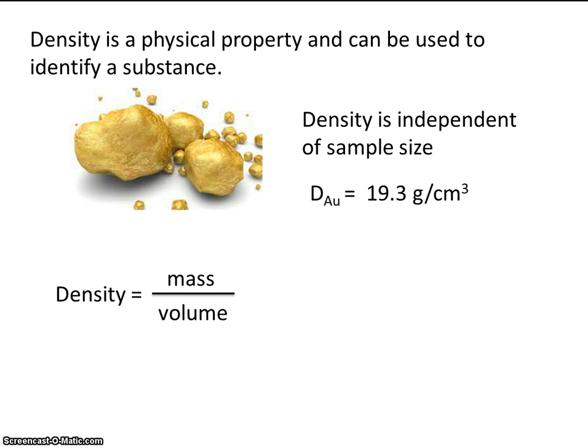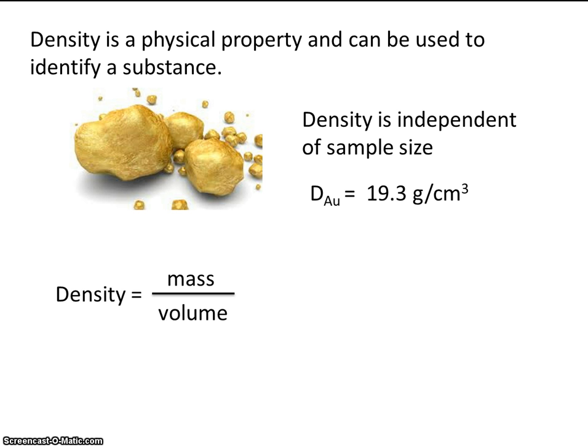Well, Archimedes was a guy who lived, I think, about 2,000 years ago. And at the time, there was a king, and the king hired a goldsmith to make a crown for him. And when the goldsmith returned the crown, the king suspected that the goldsmith had cheated him. Now, how might the goldsmith have cheated the king?